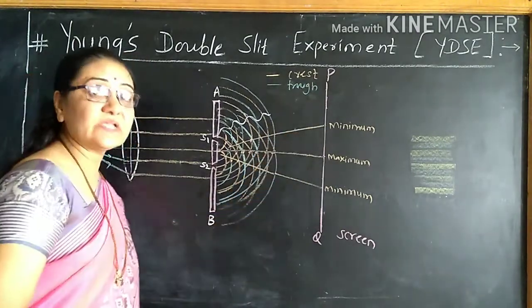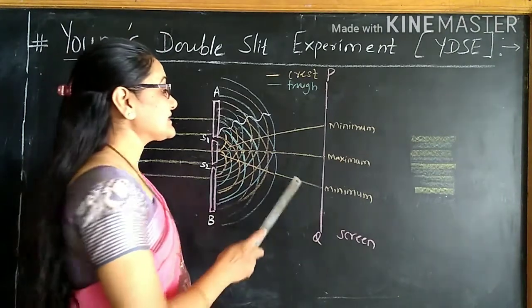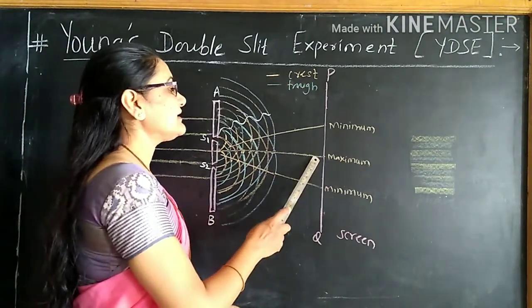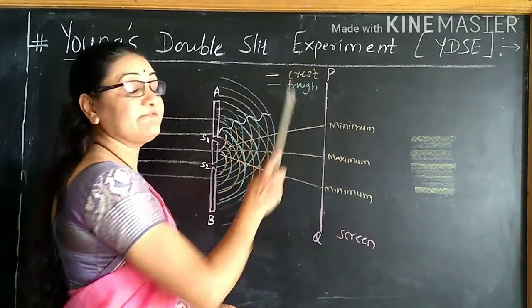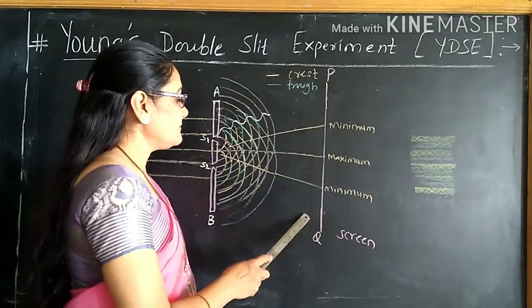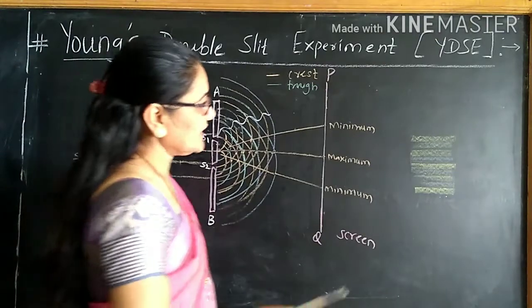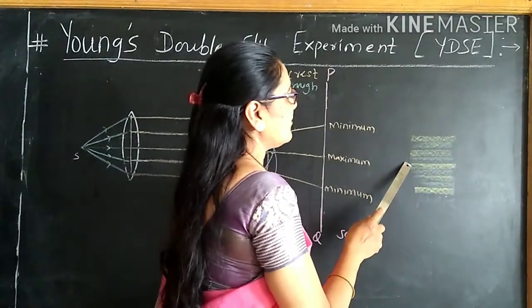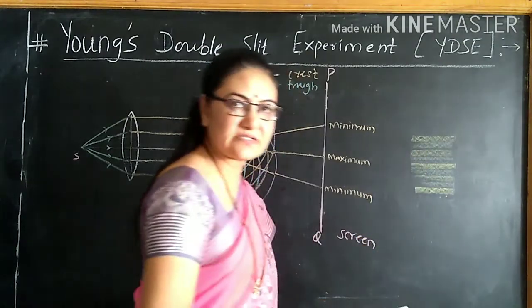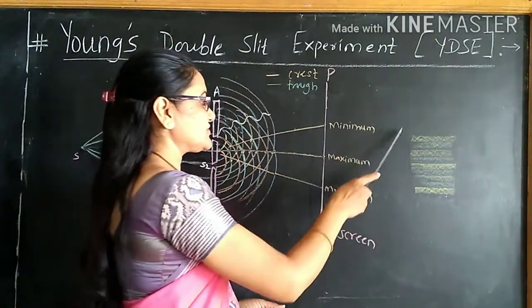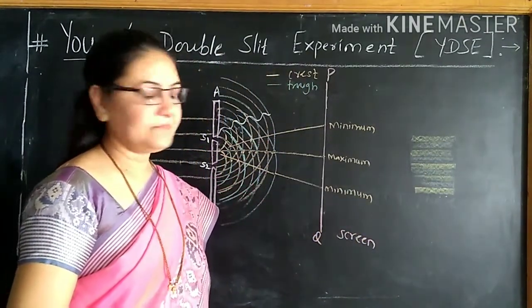Over the screen, we get an interference pattern. That is, the screen consists of a central bright fringe and then alternate dark and bright fringes. They are obtained over the screen. The interference pattern consists of alternate bright and dark fringes. And this is nothing but a steady interference pattern.